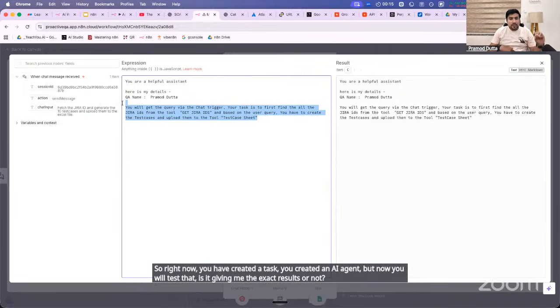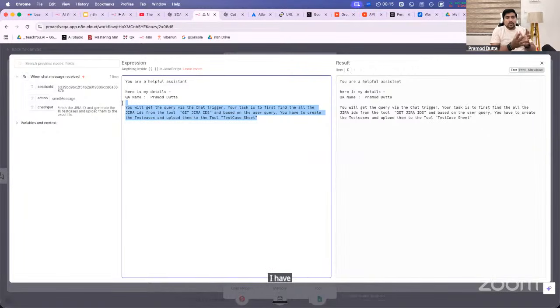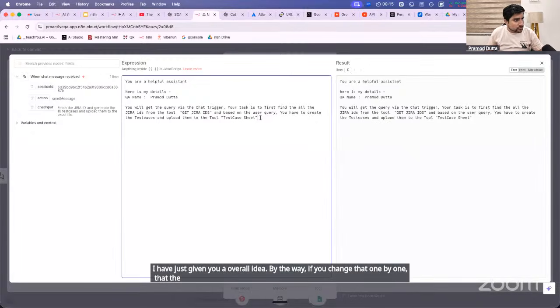You will basically debug this, test it out, and change the prompts and everything. I have just given you the overall idea. By the way, if you change that one by one, all the test cases should be unique, so that he will do.